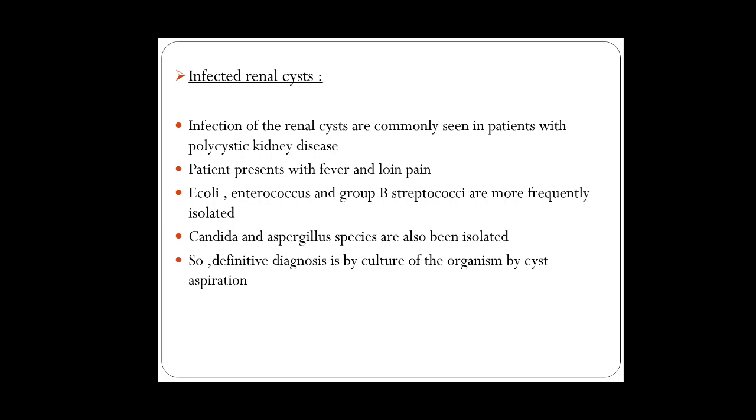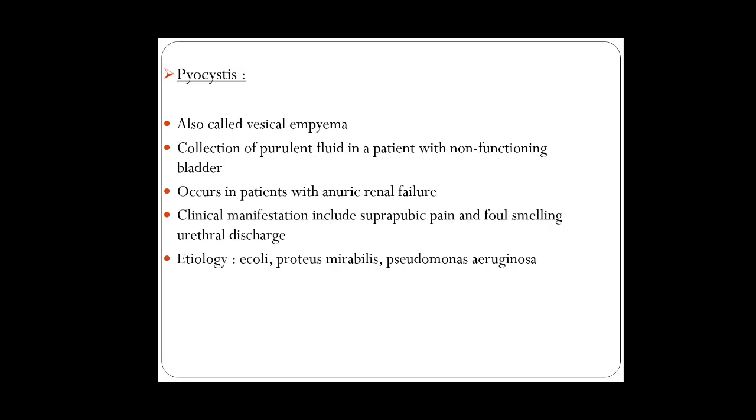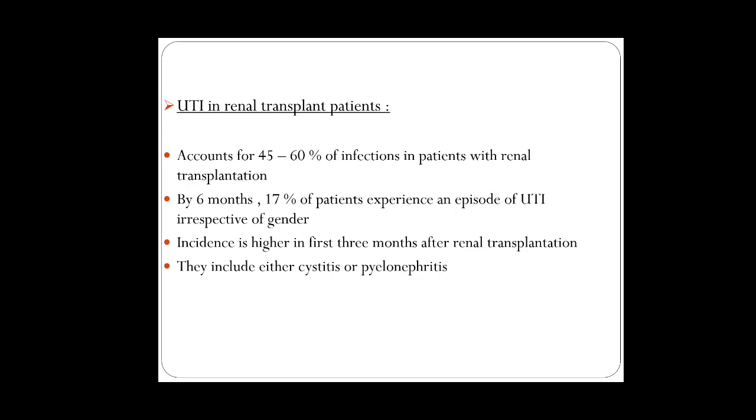So how do you diagnose? It is by urine routine and urine culture. Pyocystis is also called vesical empyema, meaning collection of pus in the bladder. Pyocystis is a collection of fluid in a patient with a non-functioning bladder, and occurs in patients with anuric renal failure. Clinical manifestation will be suprapubic pain and foul-smelling urethral discharge. The organisms are most commonly E. coli, Proteus, and Pseudomonas.